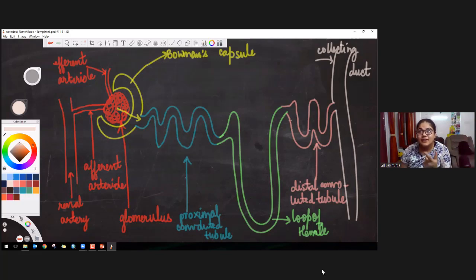But here, if we have taken some antibiotics or if there are excess potassium ions in the blood, they also come into the distal convoluted tubule. So urine contains those parts also. That urine then goes into the collecting duct. Yeah, this is how urine formation takes place.